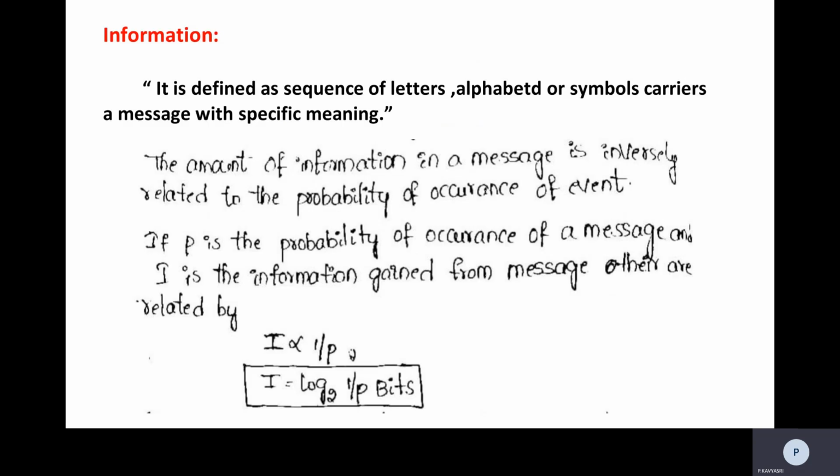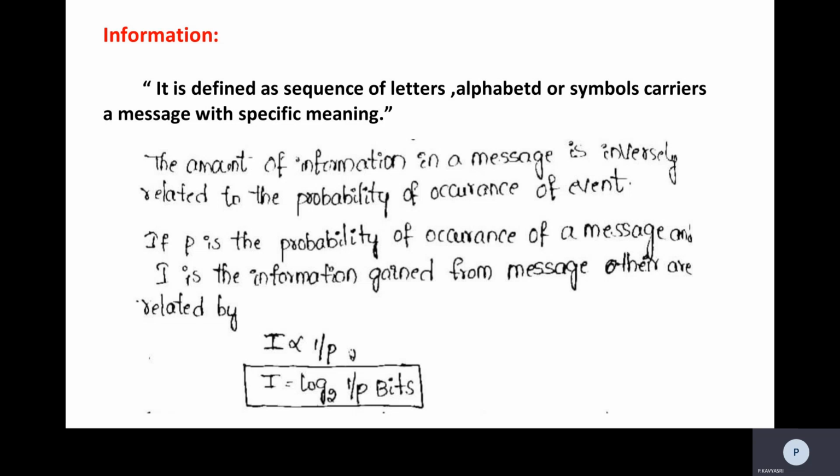So first, information. Information is defined as a sequence of letters, alphabets or symbols that carries a message with a specific meaning. The amount of information in a message is inversely related to the probability of occurrence of the event. For example, if P is the probability of occurrence of a message and I is the information gained from the message, they are related by I proportional to 1 by P. So here it is inversely proportional. We can say I is inversely proportional to P.